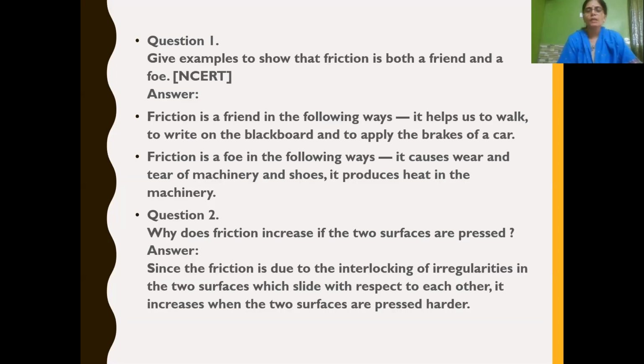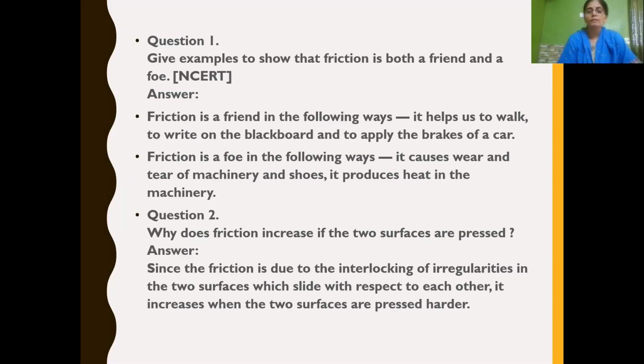First question, give examples to show that friction is both a friend and a foe. So here you should know different situations where friction is useful for us, as well as where friction is unnecessary or harmful for us.